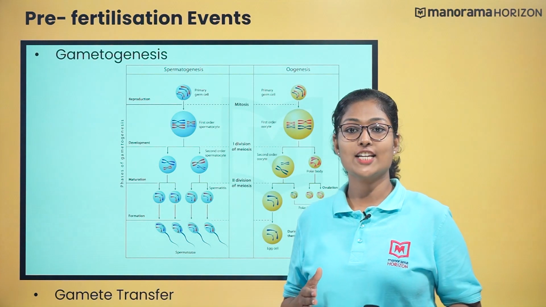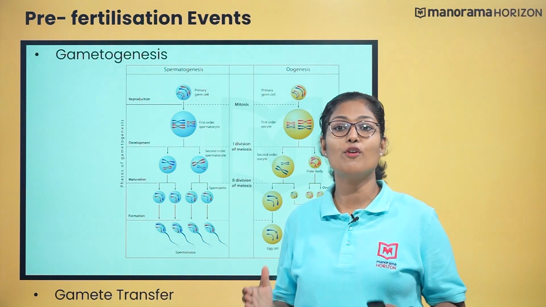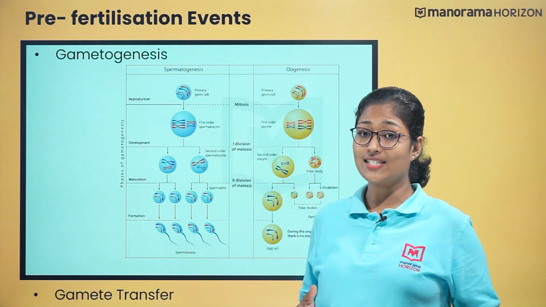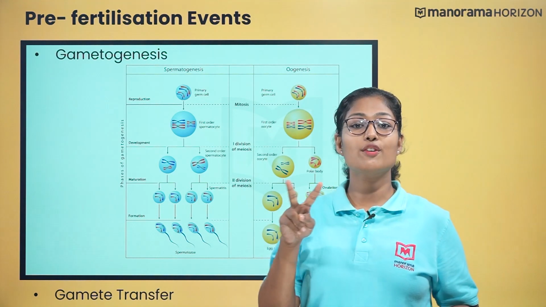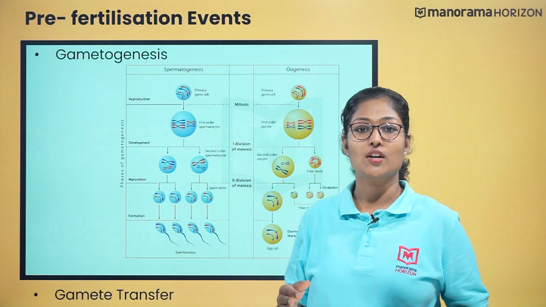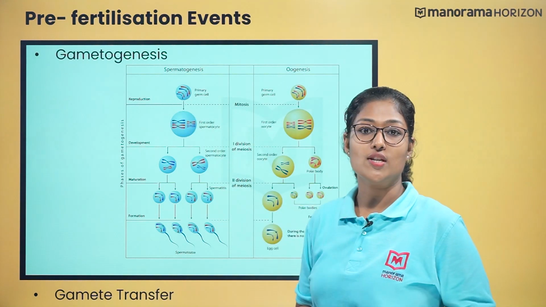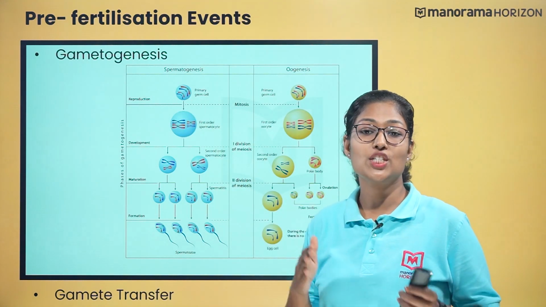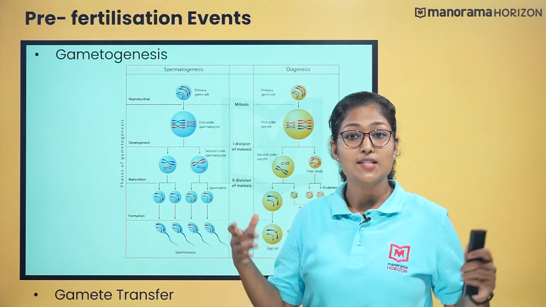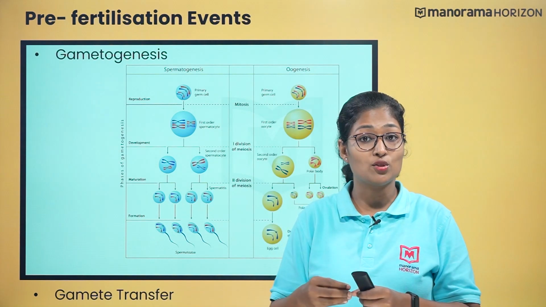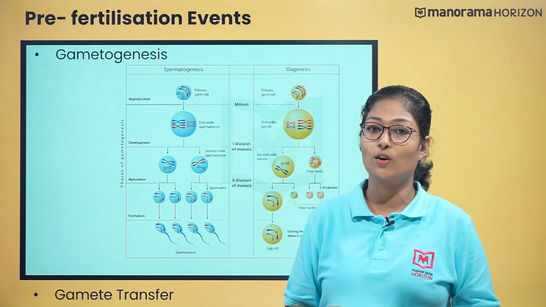The pre-fertilization is a process that occurs before the actual fertilization, that is, the process before the fusion of gametes. So there are two events that occur before fertilization. The first is gametogenesis, that is, the formation of male and female gametes, and the gamete transfer, that is, bringing the male and female gametes together for the development of the zygote.